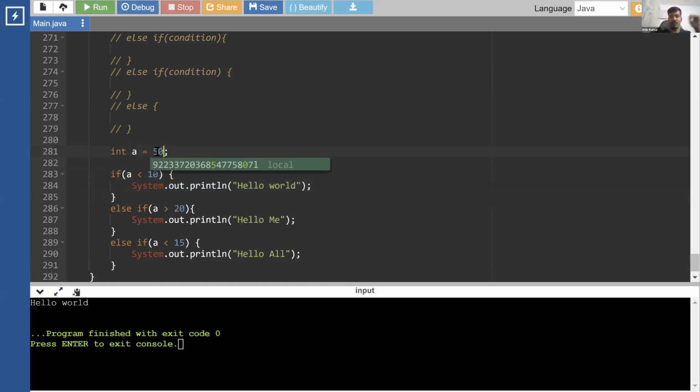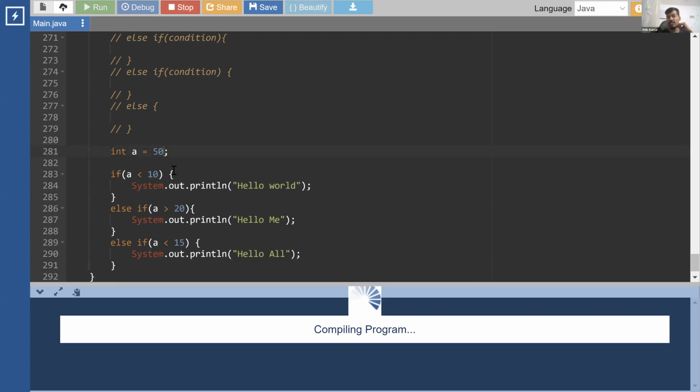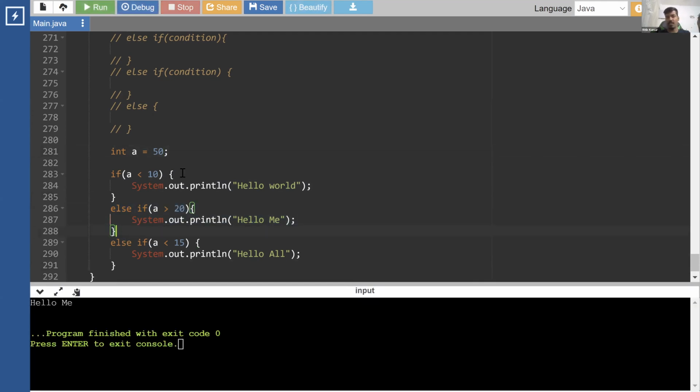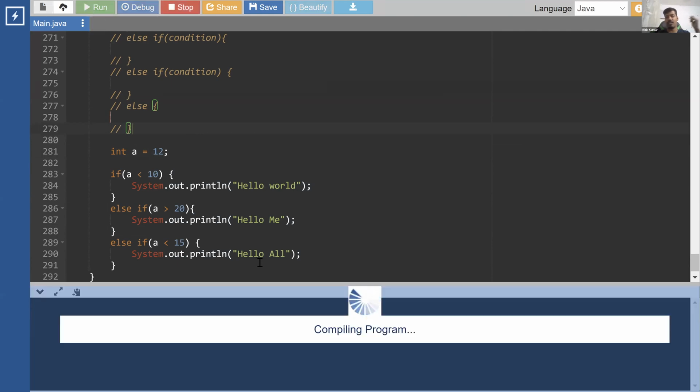Now if I change it to 50, what is going to happen? The first condition does not satisfy, the second condition satisfies, so it is going to print hello me. Now if I change it to something like 12, the first one doesn't satisfy, the second one doesn't satisfy either, the third condition satisfies, so it is going to print hello all.